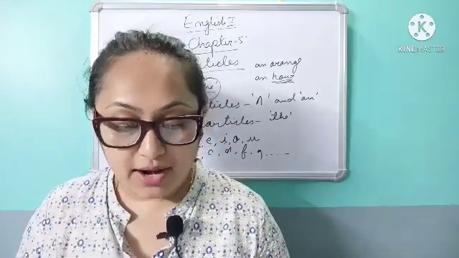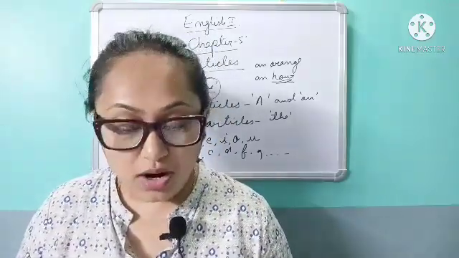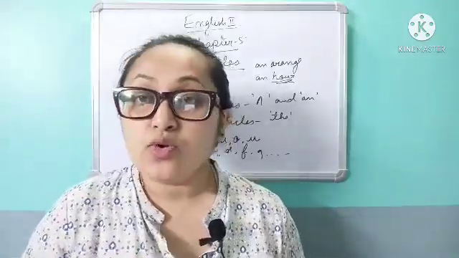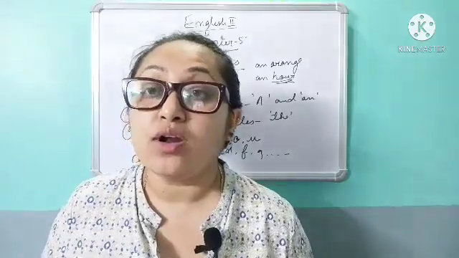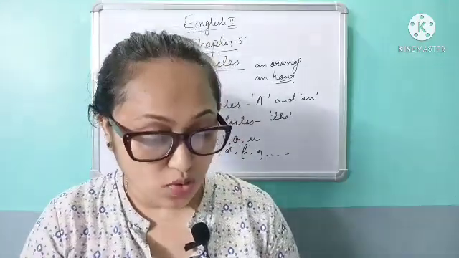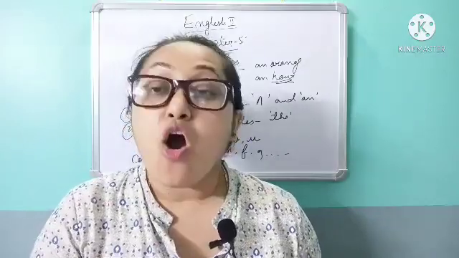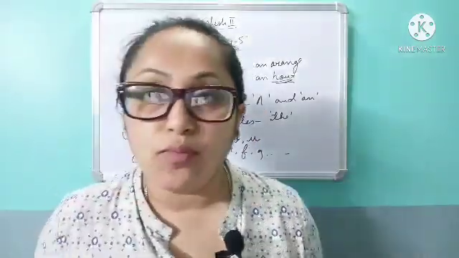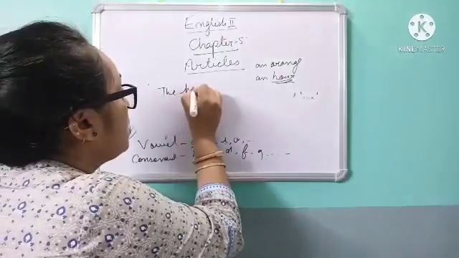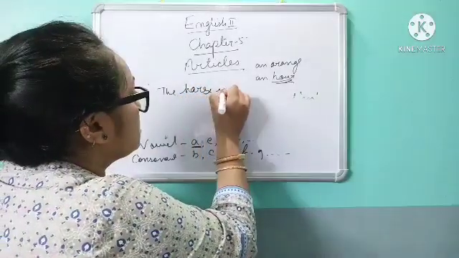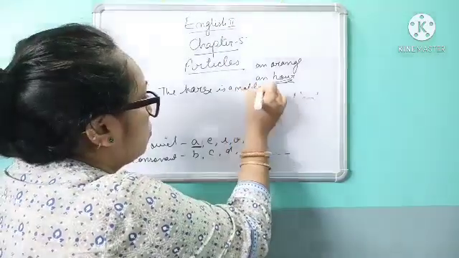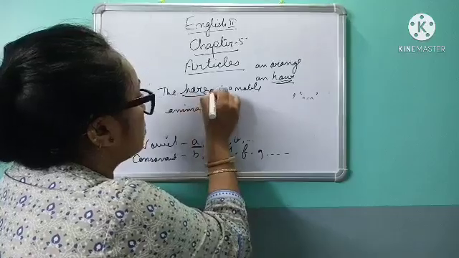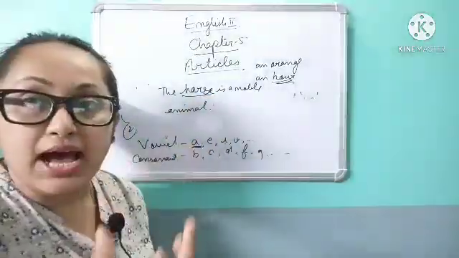We use the definite article the before singular nouns that represent a whole class. Who represents the whole class? Suppose we say, the horse is a noble animal. So the horse represents the class horse.